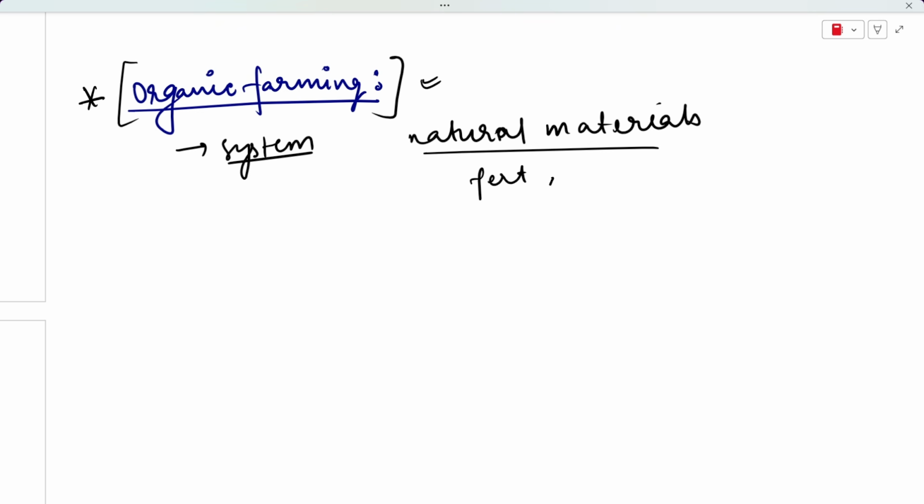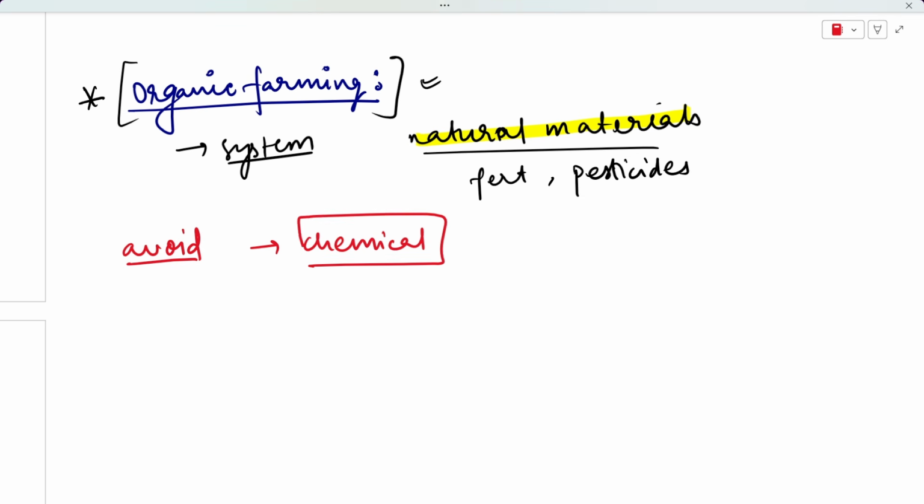So, organic farming is a kind of farming system that mainly uses natural materials instead of chemical fertilizers and all. Organic farming uses natural materials rather than fertilizers or chemical pesticides, etc. So we don't use any chemical products, we use only natural materials. So what do you avoid? You avoid any kind of chemical fertilizer or any kind of chemical pesticides. Basically chemical related products.